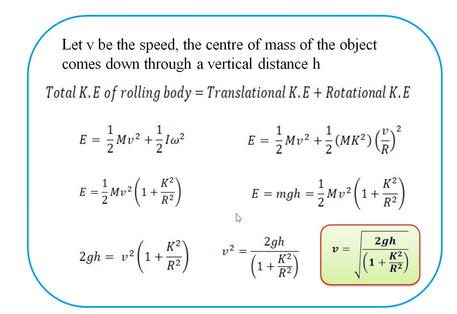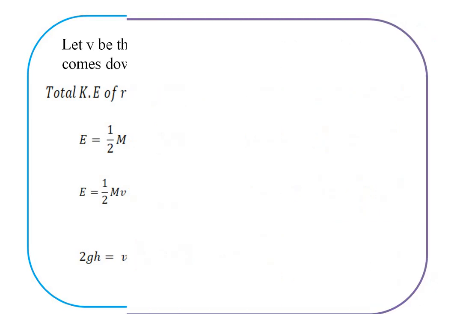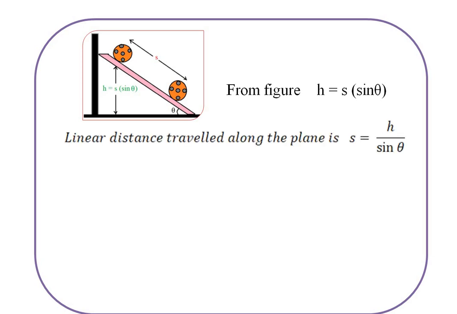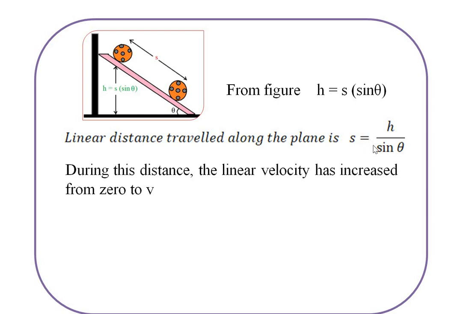So let's calculate the formula for acceleration. See the figure. From the figure, we have sine theta, that is h equals s into the sine of theta. Here the distance traveled along the plane is s equals simply h divided by the sine of theta. During this distance, the linear velocity has increased from 0 to small v.